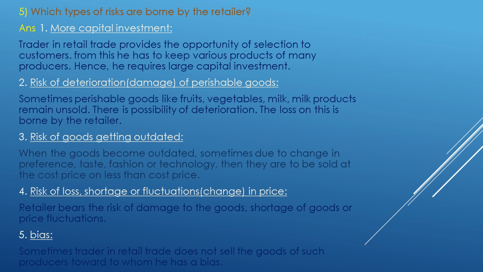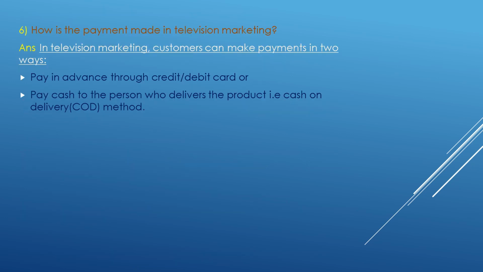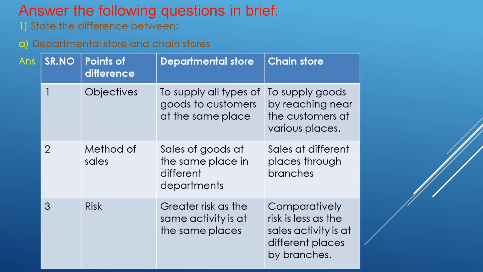Bias. Sometimes a trader in retail trade does not sell the goods of such producers towards whom he has a bias. How is payment made in television marketing? In television marketing, customers can make payment in two ways. Pay in advance through credit or debit card, or pay to the person who delivers the product, that is, the cash on delivery (COD) method.